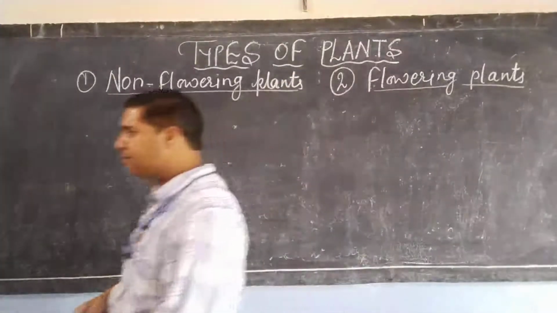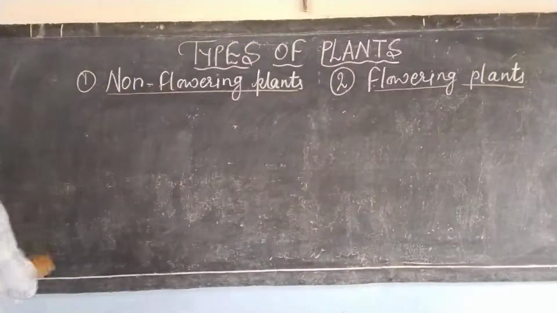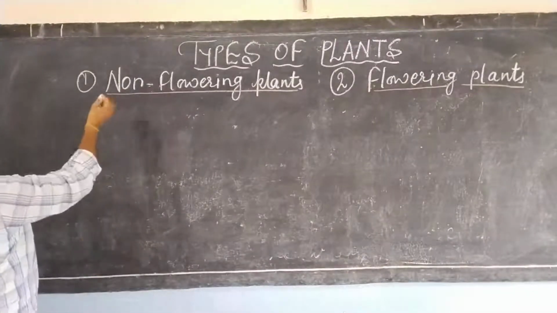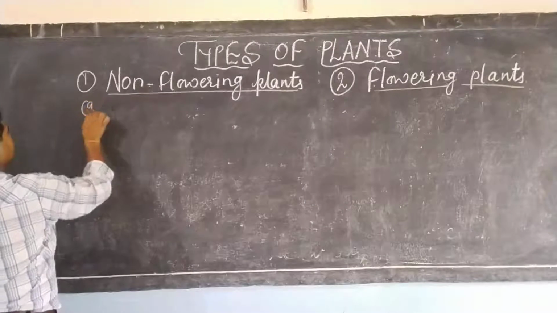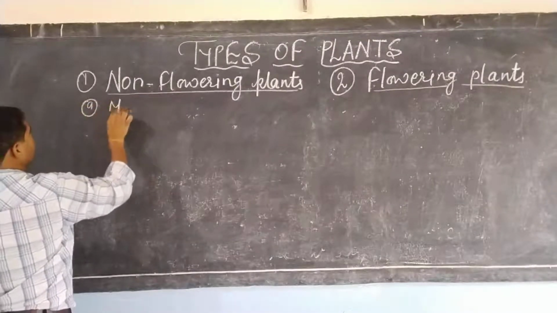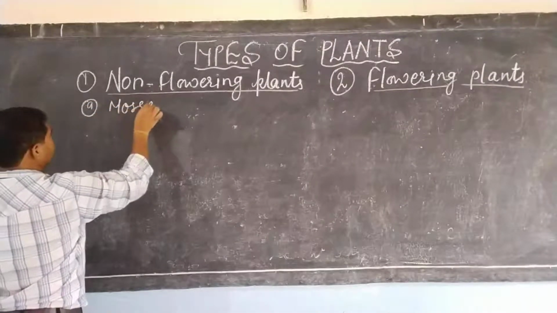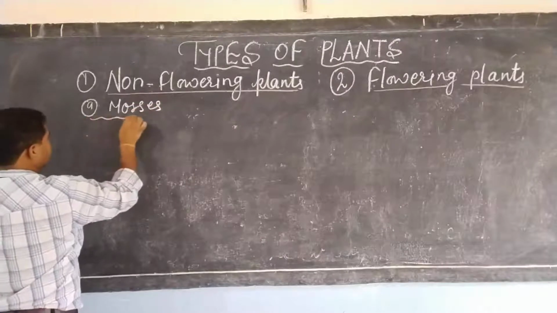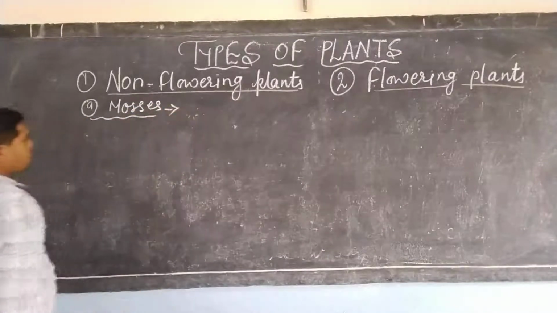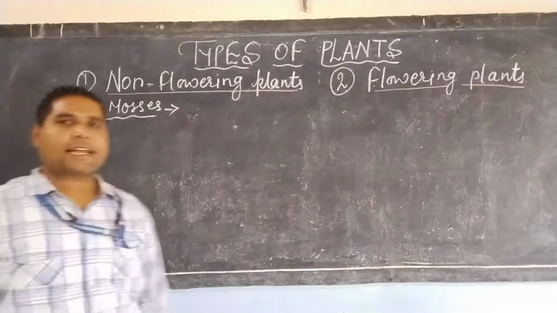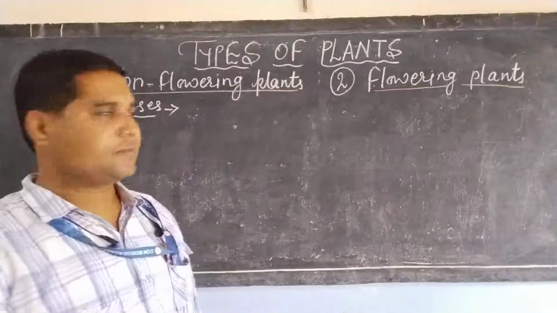So dear student, non-flowering plants are first mosses. First I am going to explain to you about the mosses. So what are the characteristics of mosses?